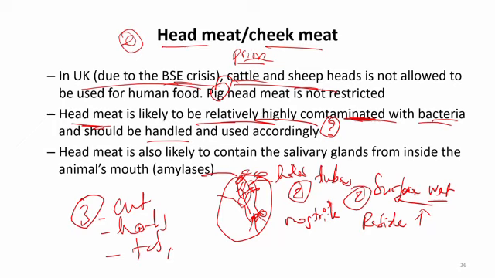So the more you cut, handle and touch, the more it is in contact with the outside, and of course the more contamination will come into the meat.